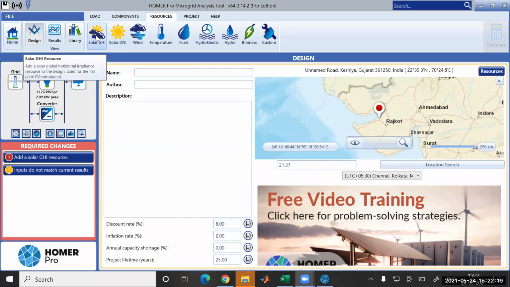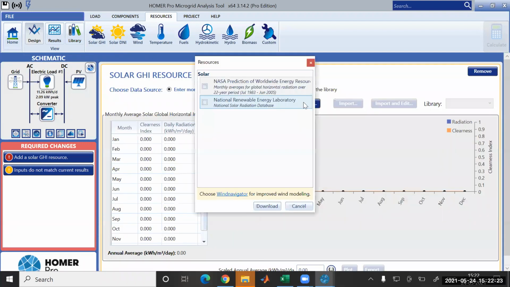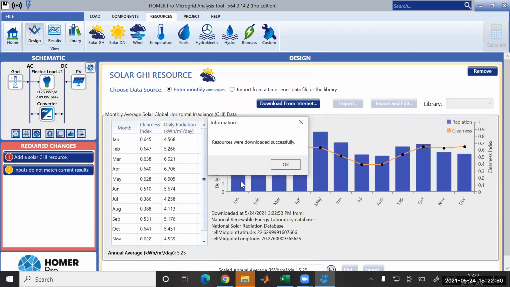Okay, so we'll download this data from the internet. We have two agencies, that is your NASA, prediction of worldwide energy. This data has been taken through 83 and 2005, and thereafter they use predicting software and algorithms to predict the data. And we also have the National Renewable Energy Laboratory database. So you could select any of the databases and collect.